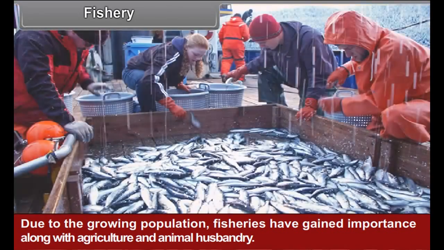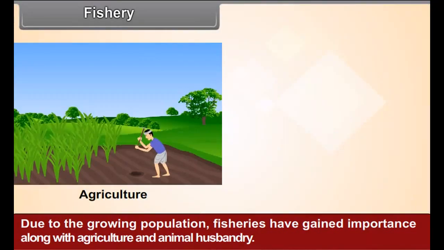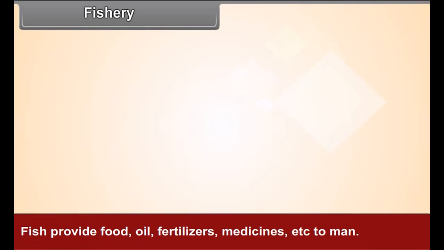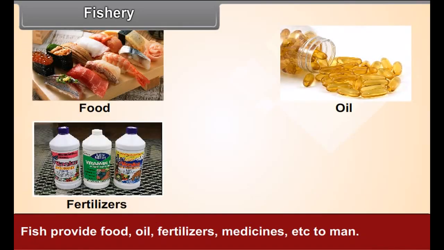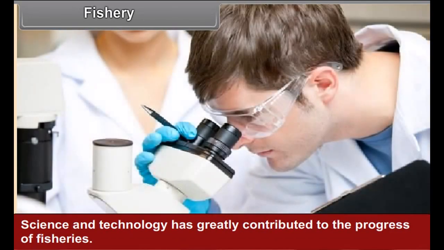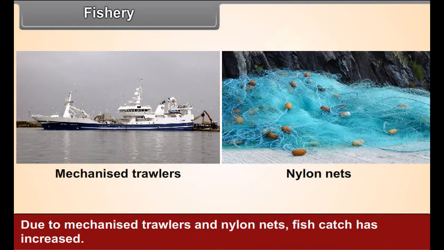Fishery. Due to the growing population, fisheries have gained importance along with agriculture and animal husbandry. Fish provide food, oil, fertilizers, medicines, etc. to man. Science and technology has greatly contributed to the progress of fisheries. Due to mechanized trawlers and nylon nets, fish catch has increased.